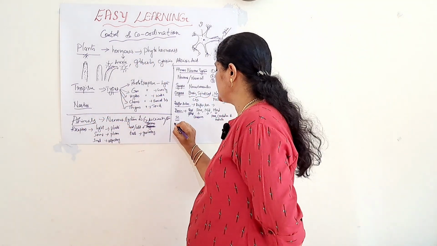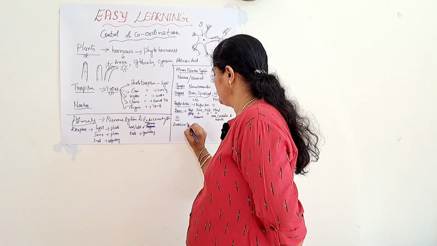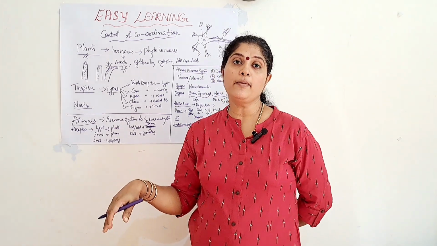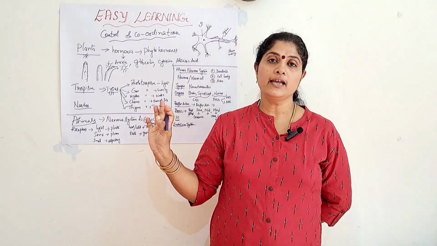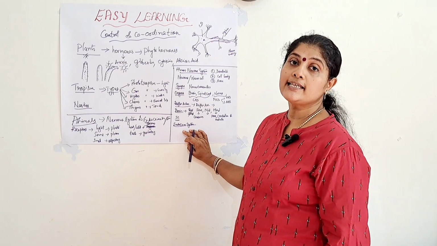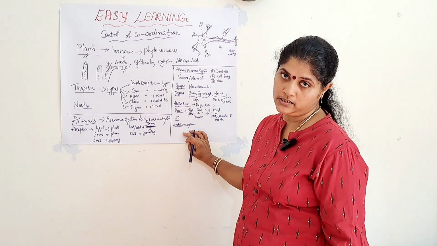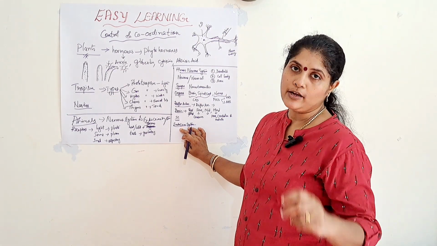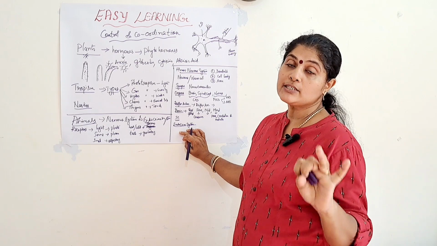Next, the system present in the control and coordination of animals, that is the endocrine system. In the endocrine system, mainly hormones are responsible for the working of the glands. This endocrine system is also known as the hormonal system. It secretes the hormones. They are chemical substances, also known as chemical messengers. So, it is secreted by which glands? Endocrine glands. Two types of glands are there: the endocrine glands and the exocrine glands.